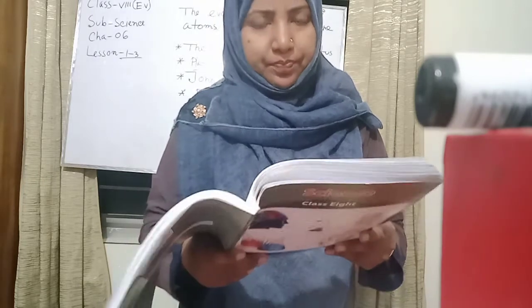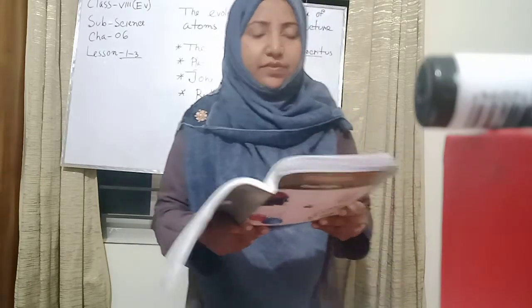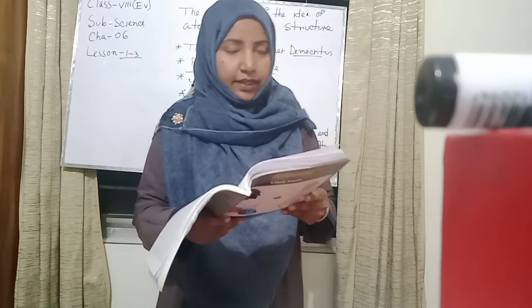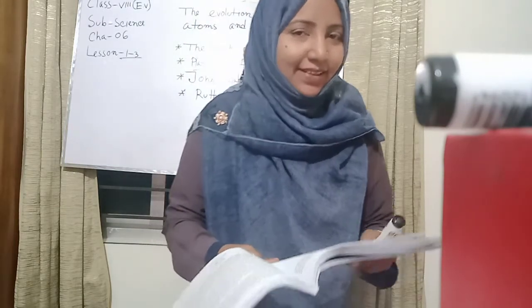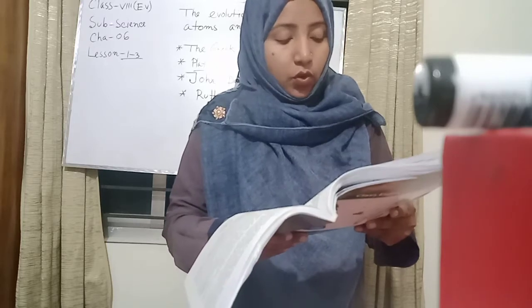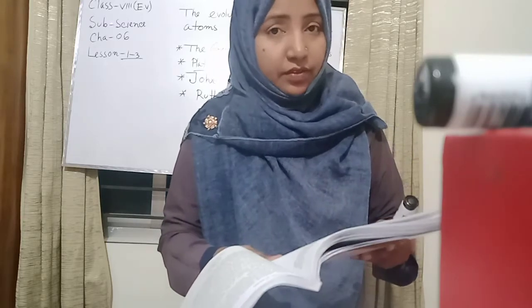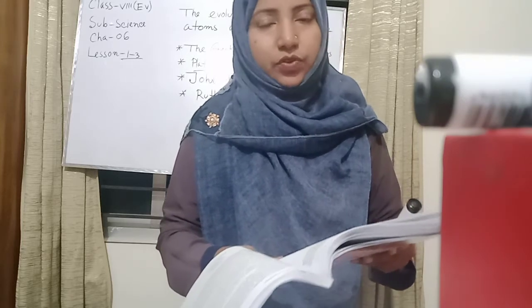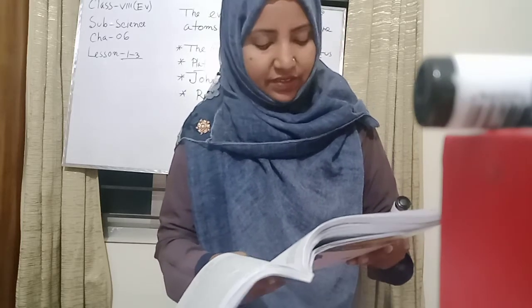According to him, these particles are indivisible, which cannot be divided further. He called it atom. The word atom was chosen from the Greek word atomos, which means indivisible.